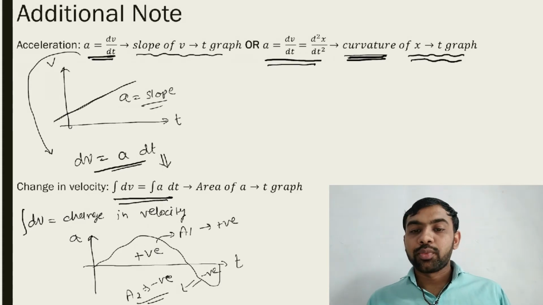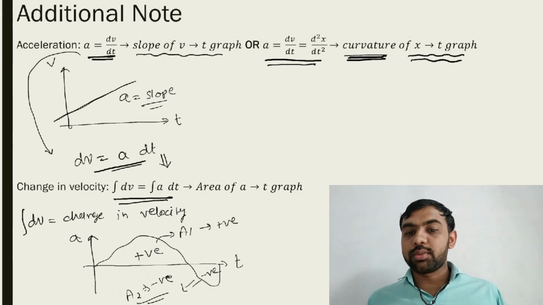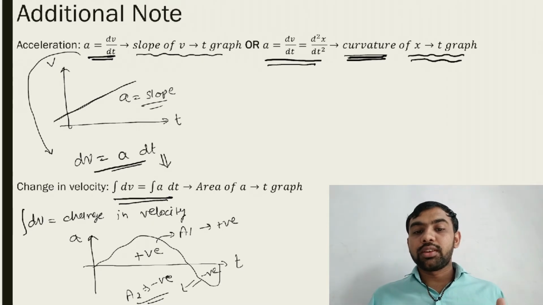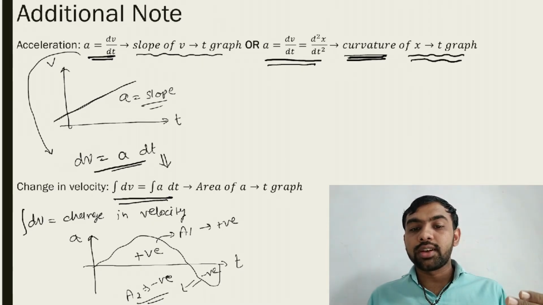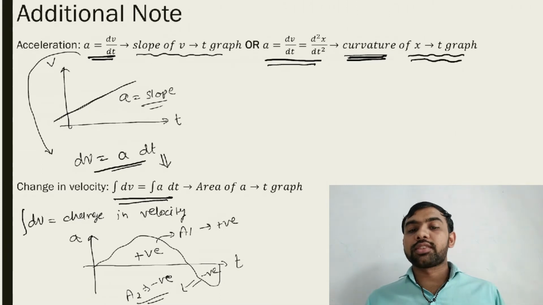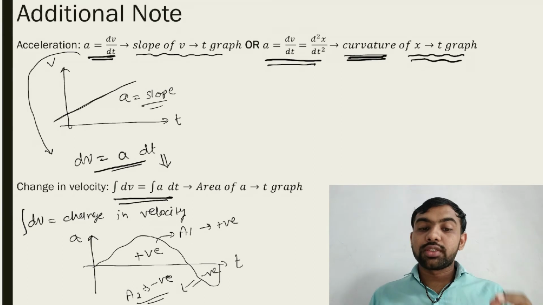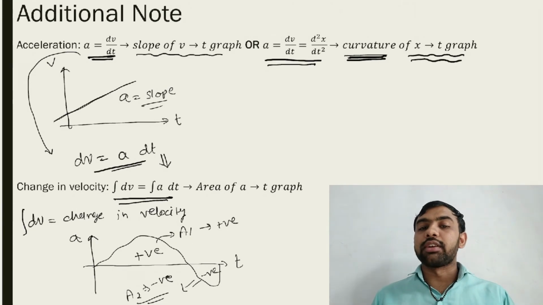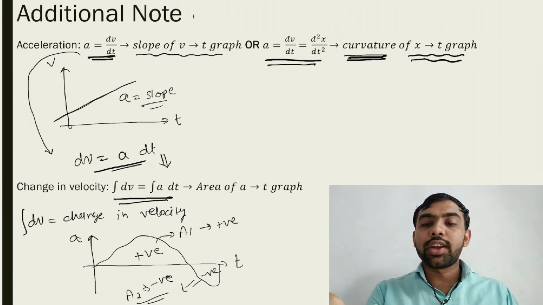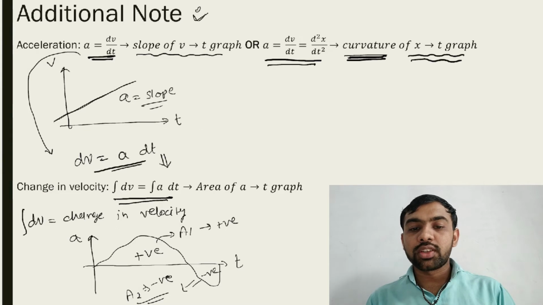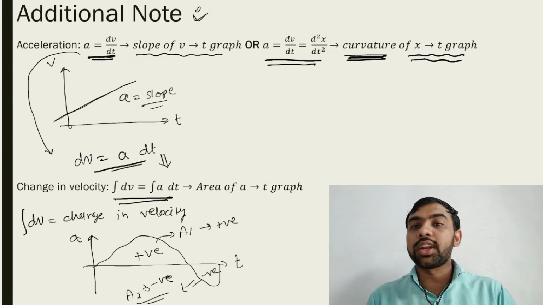Exactly similar for displacement. In our previous sessions we already discussed this. If you have to find the displacement, then you have to get the area of the v versus t graph. Here you are finding the change in velocity, so you find the area of the a versus t graph. That's the additional note and quite helpful. We use this theory in our examples. All of you must note this, then after that we go to the next. Okay, note it.